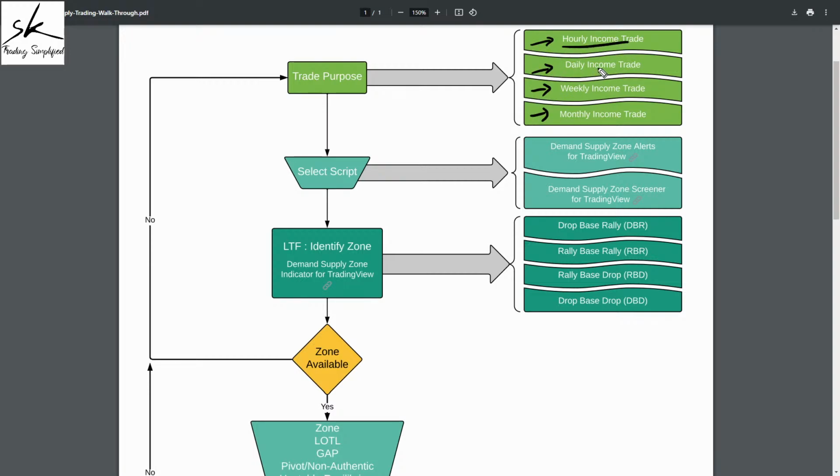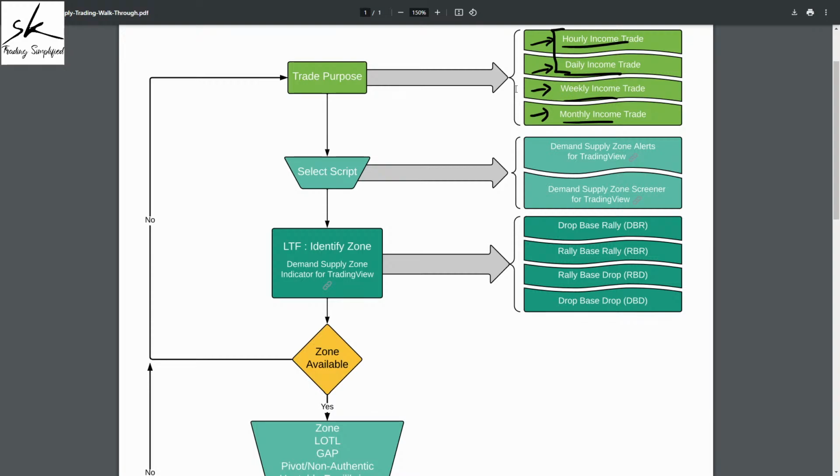Hourly income implies a trade where my expectation is that this trade can last for an hour or few hours. Daily income, a trade which can last for a day or few days. Weekly income, a trade which can last for a week or few weeks. And monthly income, a trade which can last for a month or few months. Now, if you're trading markets which are not 24-hour markets, then my recommendation would be, initially, hourlies and dailies should be done as strictly intraday trades, because when you're keeping your positions overnight, there is a risk of having a gap against you. And if you get a gap against you, you can lose more than what you were willing to lose on that trade.